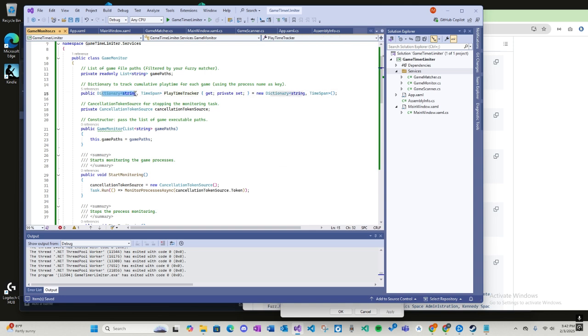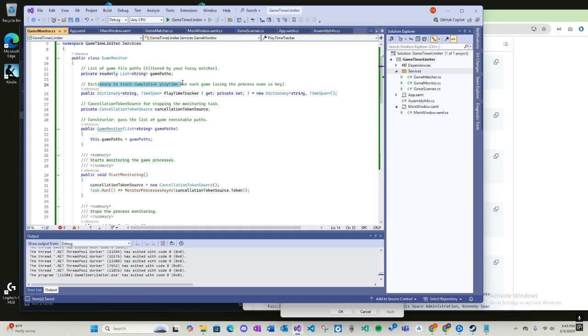So obviously this is the dictionary, time span. Okay, that's interesting. I don't know why this is written like that. Let's find out why. What is that? Oh, it's a string. Okay. Oh, so I guess you could have a time span in the dictionary. That's pretty interesting. Okay. So it's going to get the time span. It's going to set it privately so you can't mess around with it. And it's going to make a new one. That's pretty cool, actually. I think I get that one.